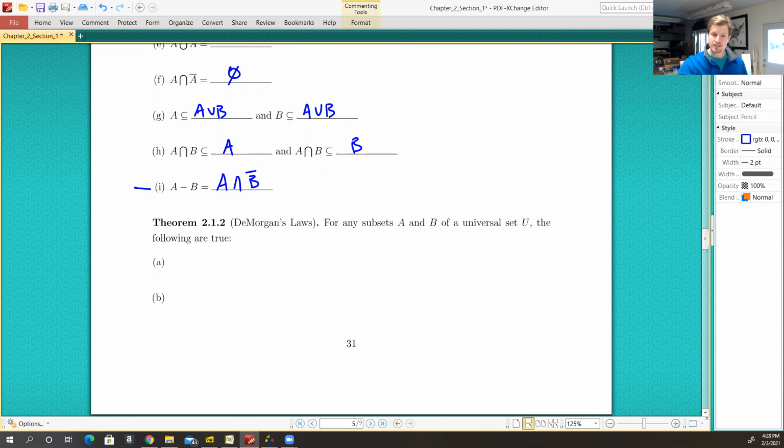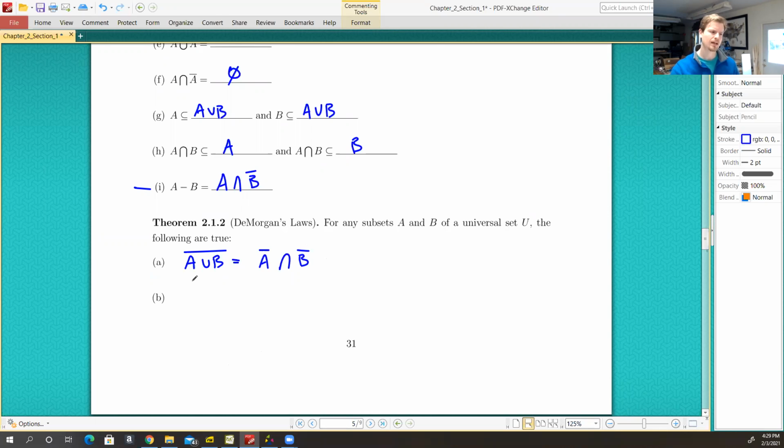So that was a long list of things. What follows are two that are very similar to what we just looked at, but these two are called DeMorgan's laws. So we're still working with subsets A and B and universal set U. And with that, we have the following. We have A union B, and if we were to take the complement of that, that is actually the intersection of A complement and B complement.